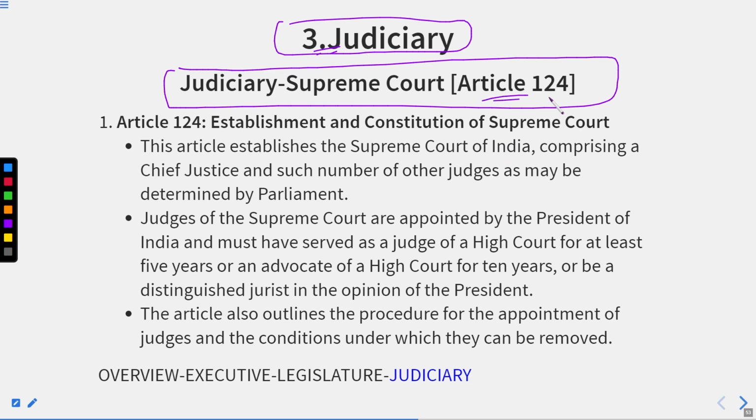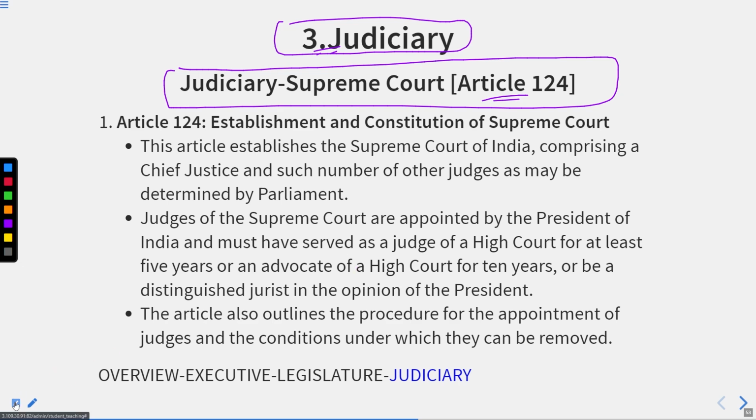So the first is Article number 124. It stands for the establishment and constitution of the Supreme Court. This article establishes the Supreme Court of India comprising a Chief Justice and a number of other judges as may be determined by the Parliament. Judges of the Supreme Court are appointed by the President of India and must have served as a judge of a High Court for at least 5 years, or an advocate of a High Court for 10 years, or be a distinguished jurist in the opinion of the President. The article also outlines the procedure for the appointment of judges and conditions under which they can be removed.